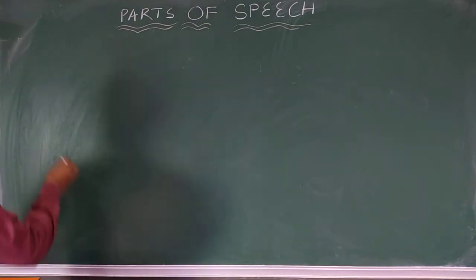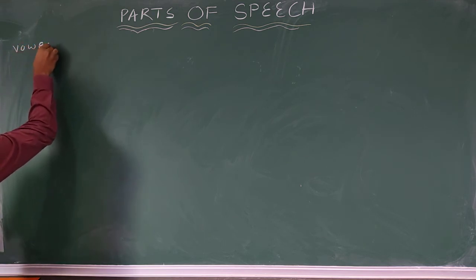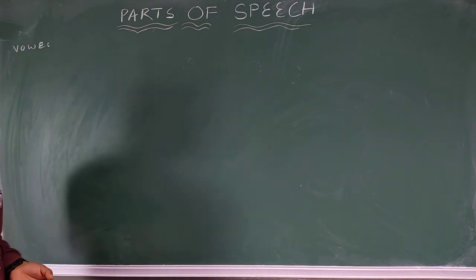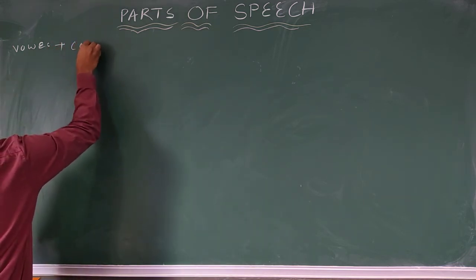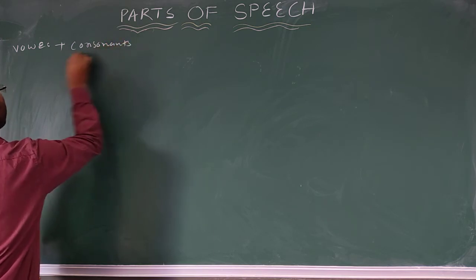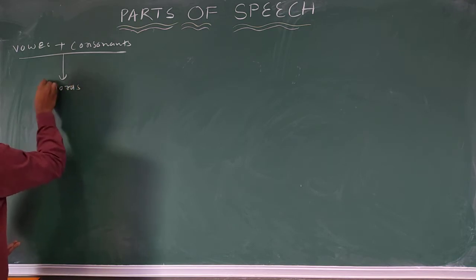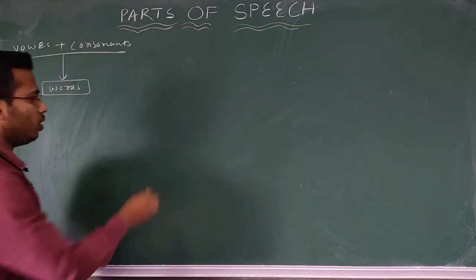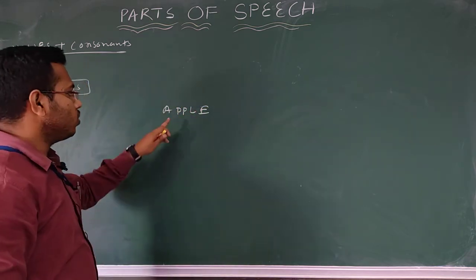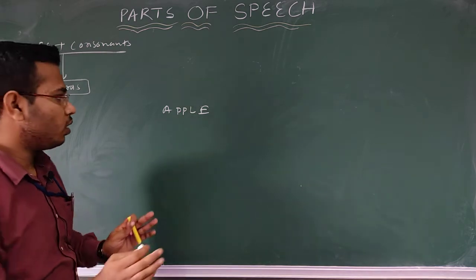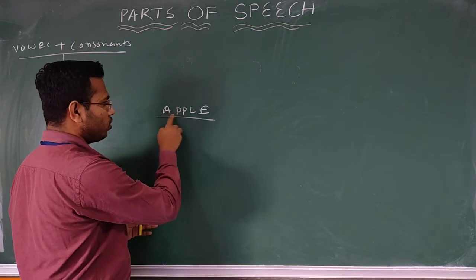So first of all, you learn how words have been formed, right? When vowels and consonants combine together, words are formed. All right. For example, if I say apple, okay, apple is a word and it consists of several letters, 5 letters basically.